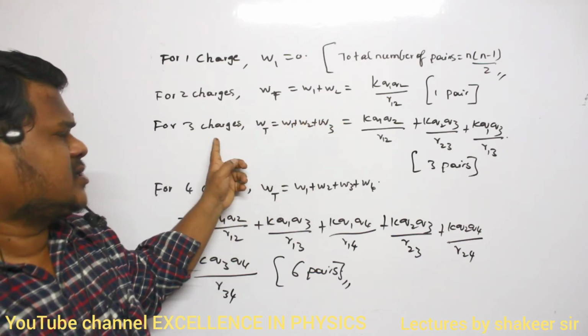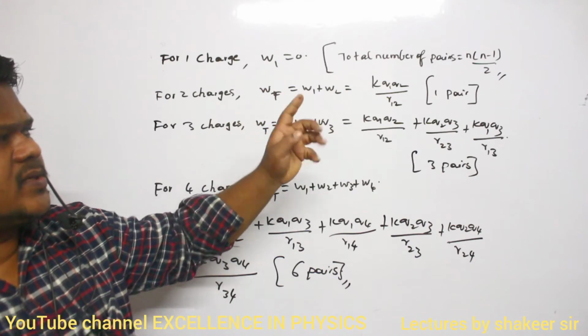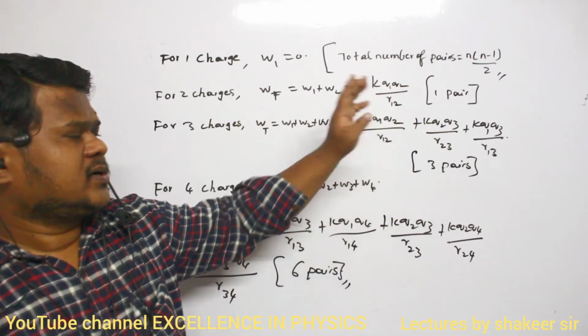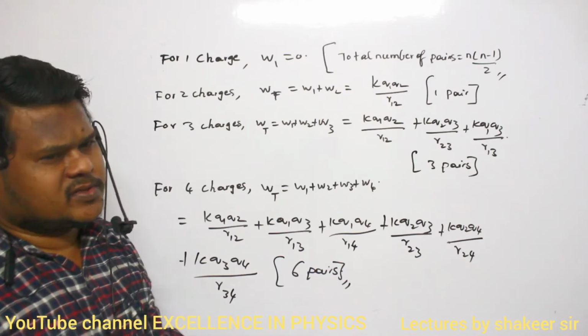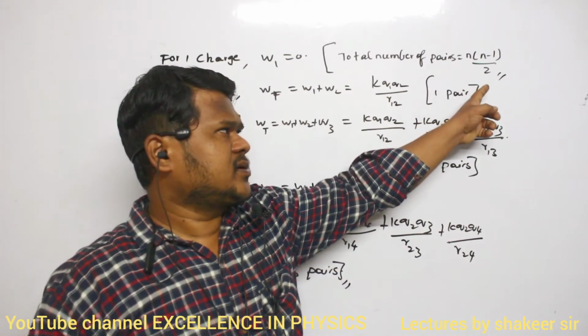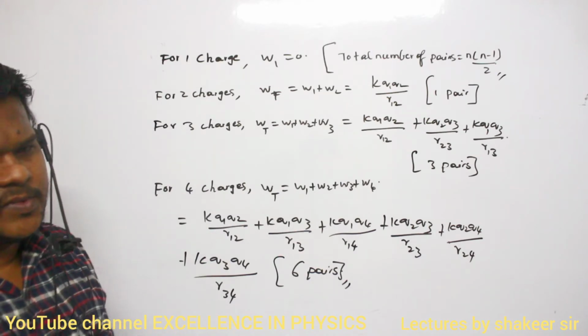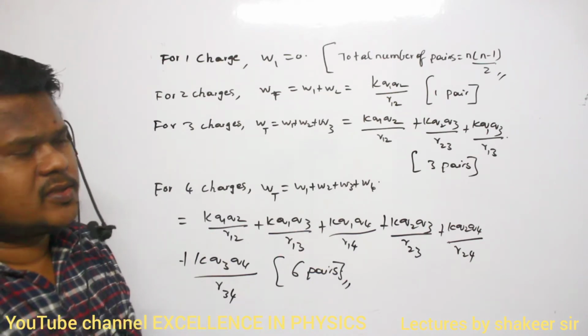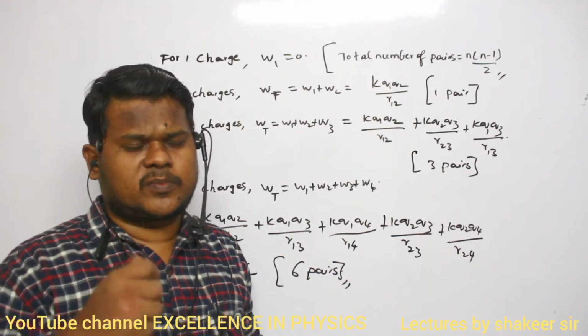If you substitute 3 charges, n value is 3, 3 into 2 by 2 is 3. 3 pairs are possible. If n value is 4, 4 into 4 minus 1 by 2, 12 by 2, 6 pairs are possible, no? Are you able to understand, ma? That's all. This is how you can remember for how many charges, how many pairs are possible.